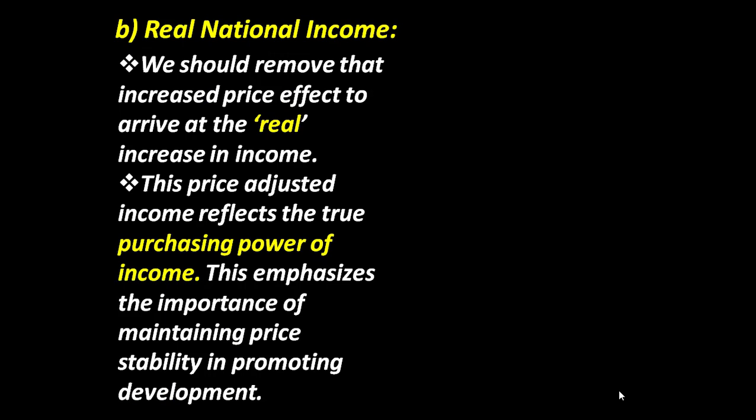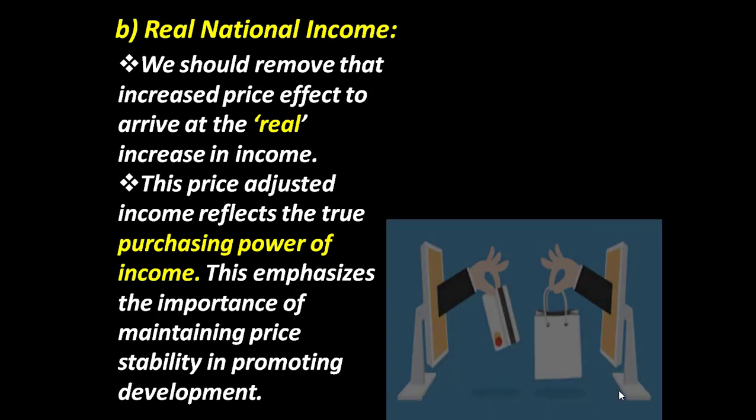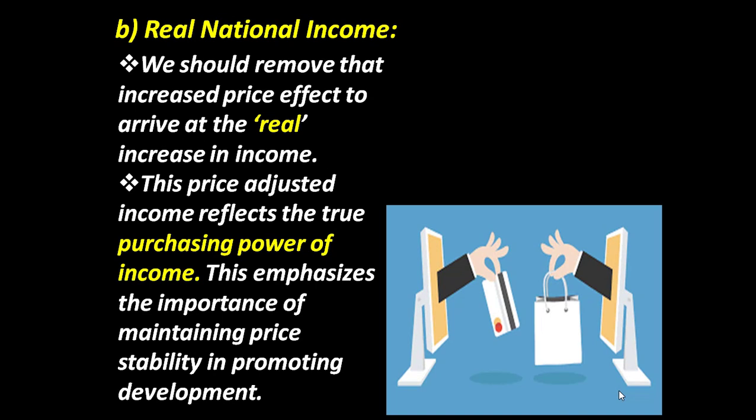We should remove that increased price effect to arrive at the real increase in income. So we should remove the increase in the prices of products, and then we will come to the real increase in income.